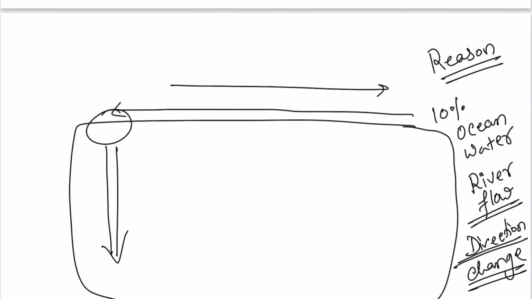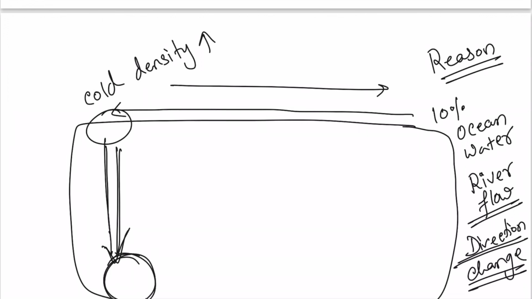While these ocean currents, this subsurface ocean water gets cold and the density actually increases, so sometimes this ocean water goes down and it piles up here. When it piles up here, it can move in any direction depending upon the topographical features of the deep down ocean, or depending upon the movement of the water for a particular reason.